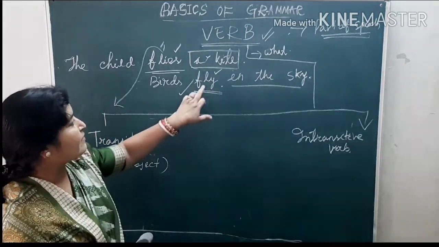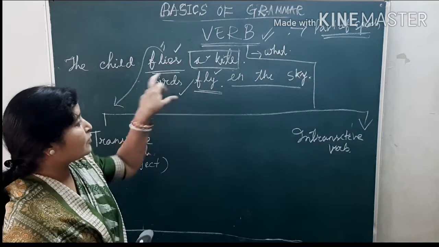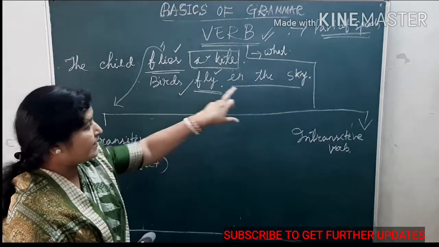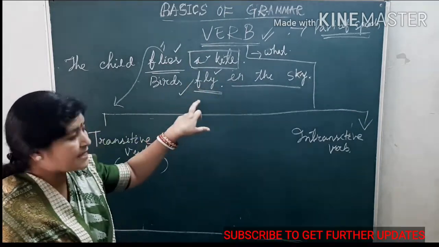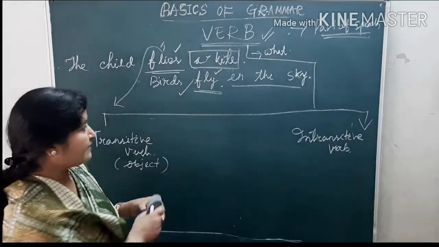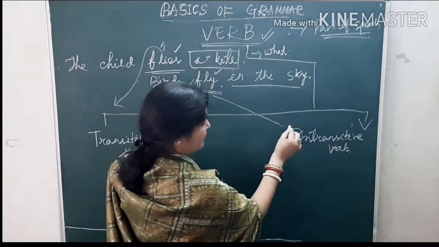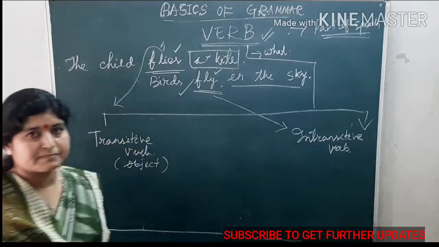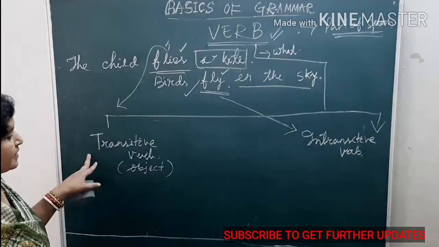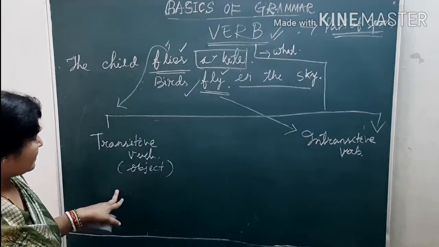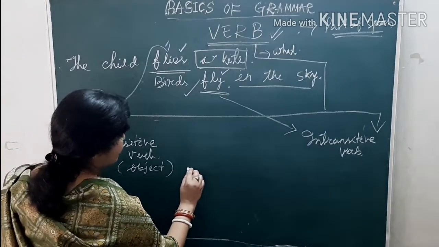So, birds fly itself completes its sense. So, when the verbs do not require any object to complete the sense of the sentence, then this is known as the intransitive verbs. Here, transitive verbs, they have the 2 objects also.